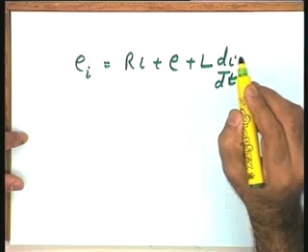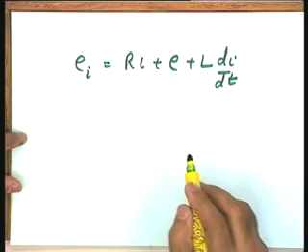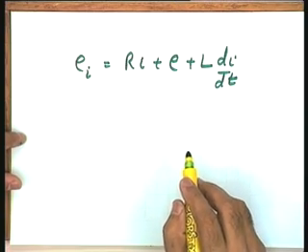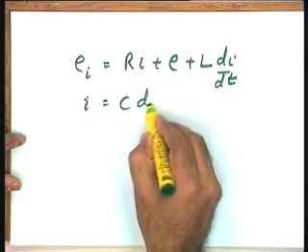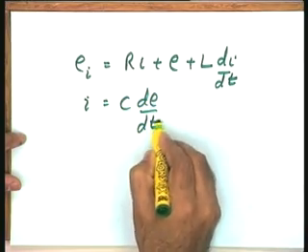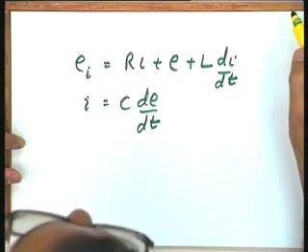This is your loop equation, please see. Another equation I can write about this system is I equal to C d E by dt. These are the two equations, and this set of two equations constitutes the mathematical model of the system.